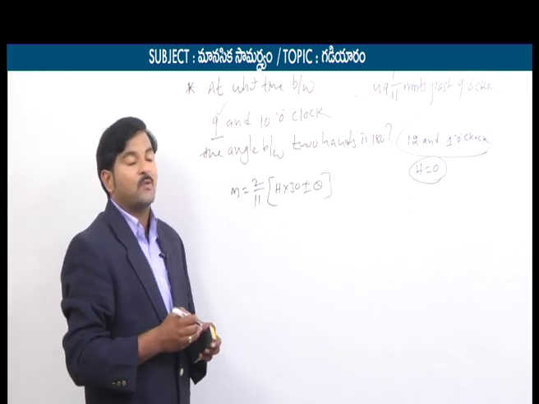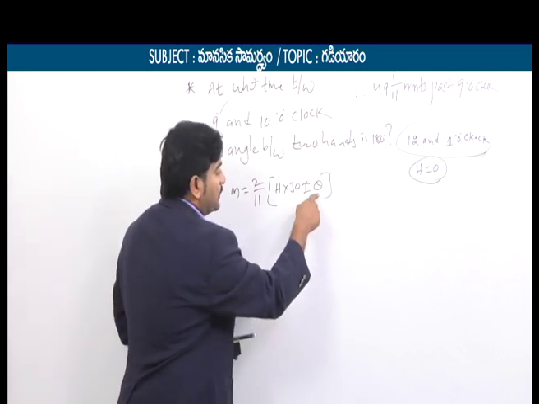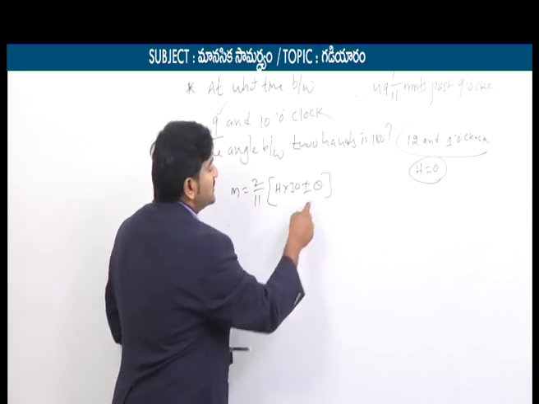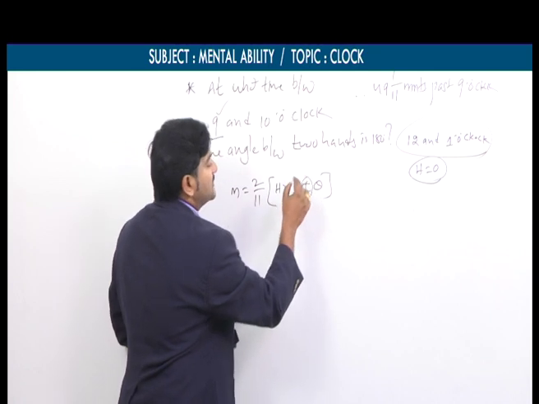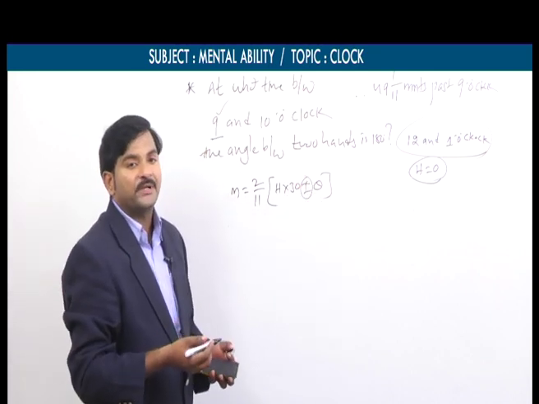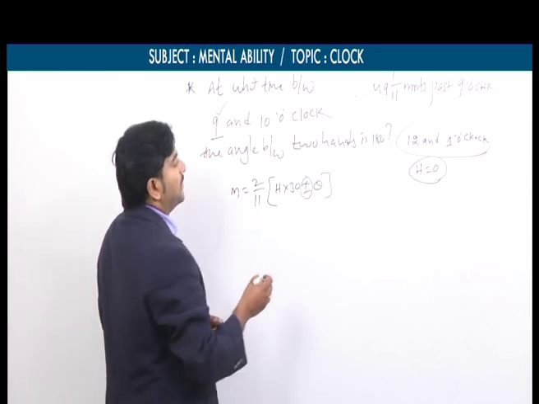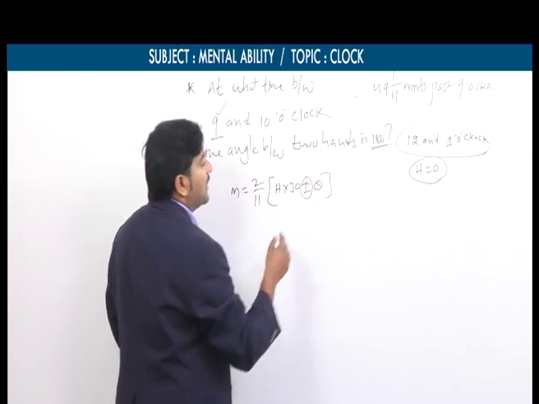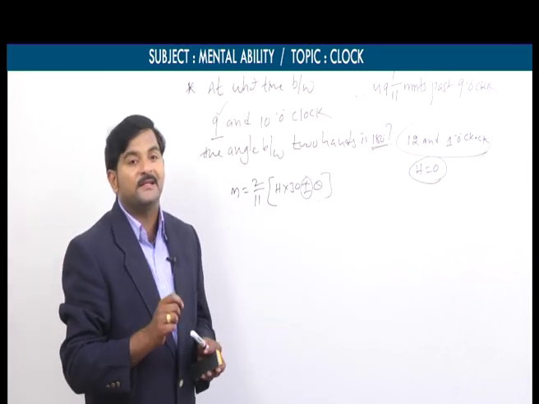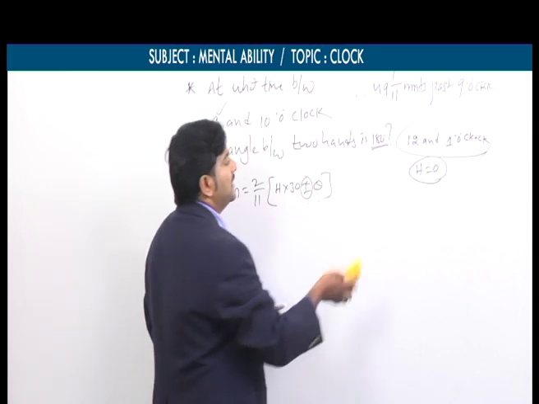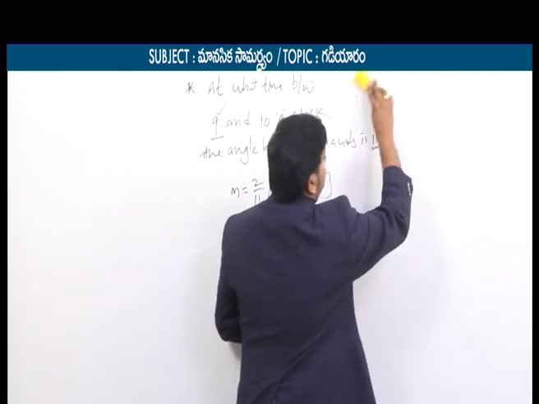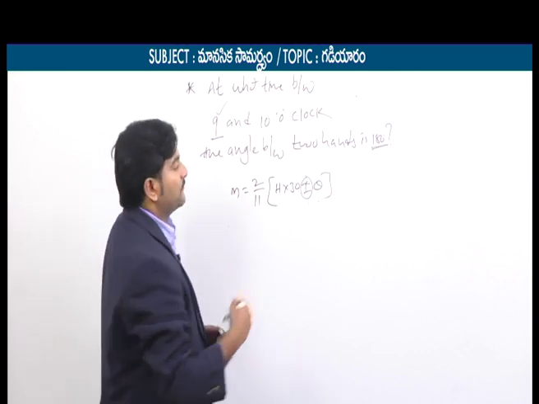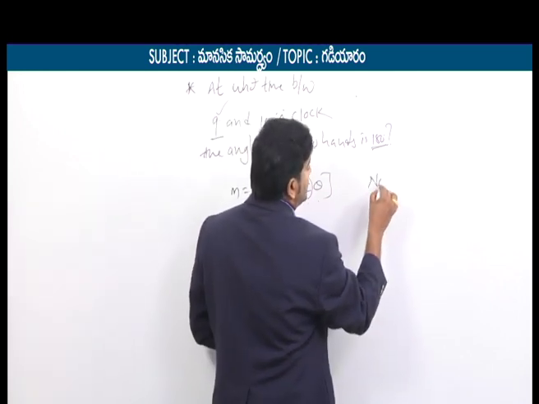In our earlier type 1 model, we took theta equal to 0 degrees. So plus or minus 0 means we can simply omit the sign, as there is no use. But when the angle is 180, do we need to take plus 180 or minus 180? For this there is a note available. When the angle between the two hands is 180 degrees, we have one small note. It's a very important note.